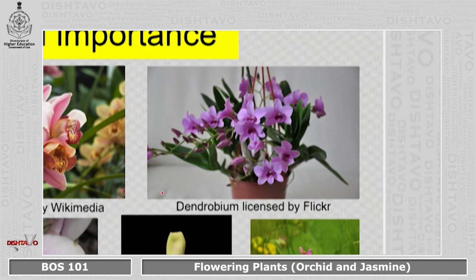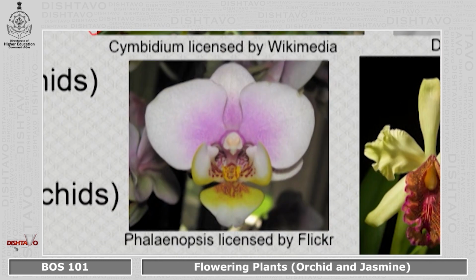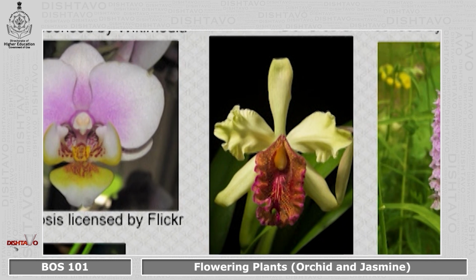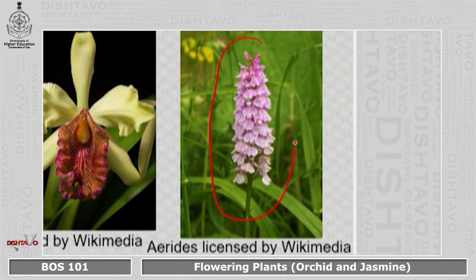We have Dendrobium species. This is one of the most common species. Most of our homes will have this Dendrobium species because they grow anywhere. We have Phalaenopsis species. If you look at this Phalaenopsis species, you can see it looks like a moth. There are other varieties also. It takes the shape of a moth, and that's why it is called moth orchids. Here you can see a type of cat's tail. It is also called foxbrush orchids, Aerides species.